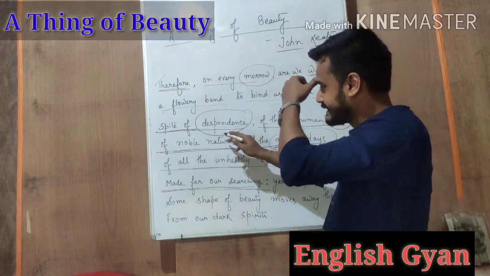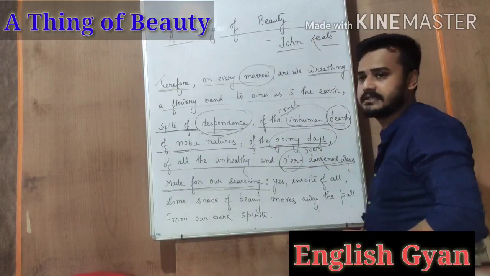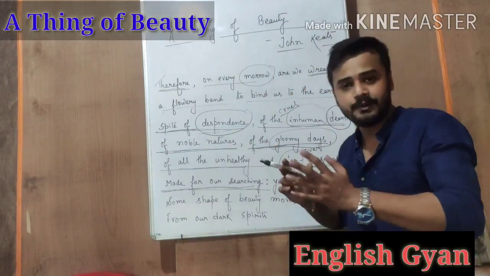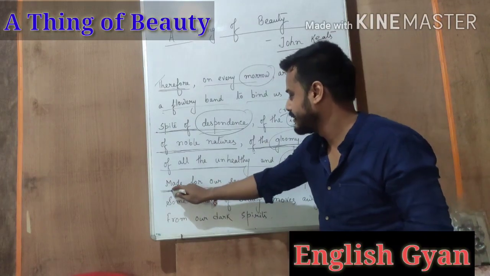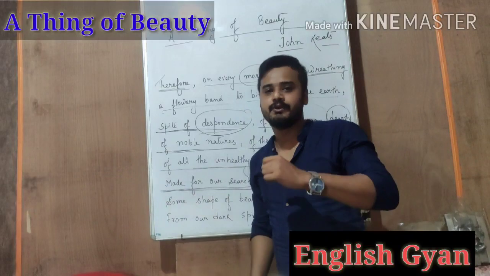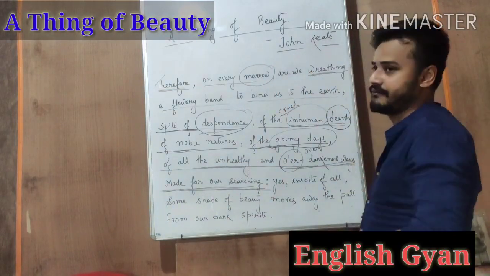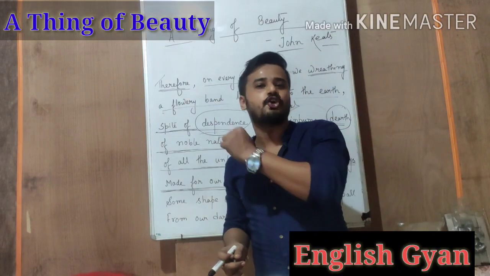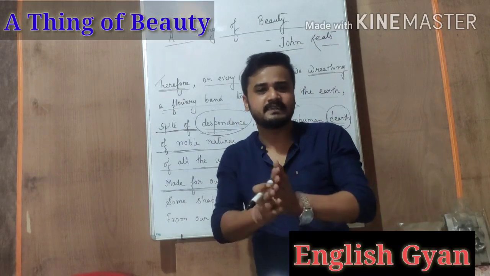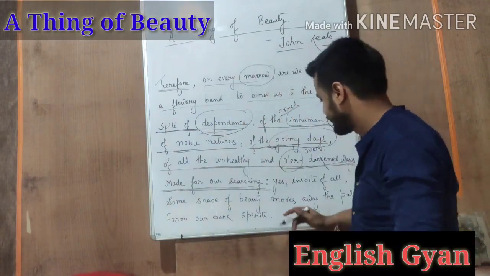He mentioned that there is despondence, there is hopelessness, there is inhuman dearth of noble natures. Not many good people are present in this world. And he says that there are also gloomy days in this world. He says that we have many ways for our searching, means we have many options in life, but we don't always take the correct option. We take the unhealthy and over darkened ways. We choose the shortcut methods sometimes, which may not be the right path. So he says that all these negative things are present in this earth.